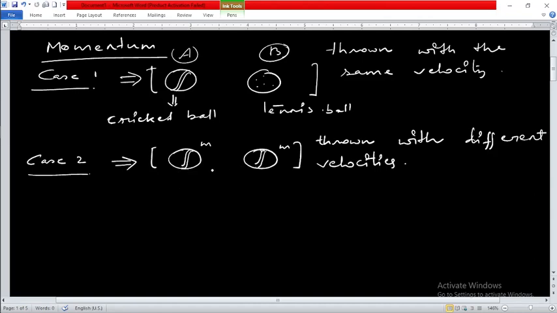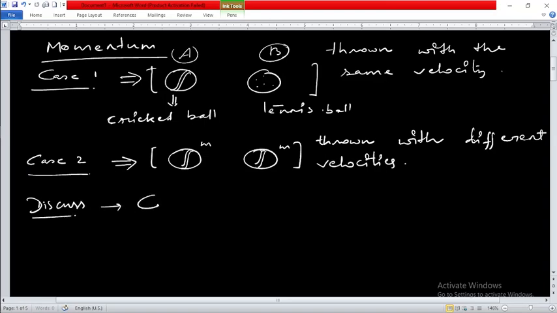but they have the same masses. Here the masses are different. I will ask you which one has the bigger or the smaller mass. But here you are given two balls with the same masses, mass m and mass m. Both have the same masses, but they are thrown with different velocities. Now, in which of these two balls do you require more force to stop the ball? So let us now discuss it.